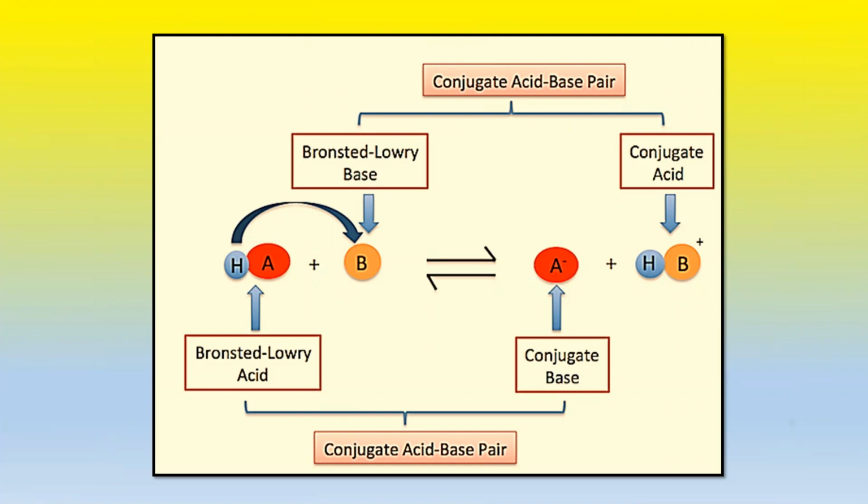To overcome this, the Bronsted-Lowry theory came up with new definitions, which say a substance is an acid if it is able to donate its proton, whereas a substance is a base if it is able to accept a proton. Hence, as per Bronsted-Lowry theory, an acid is a proton donor, whereas a base is a proton acceptor.